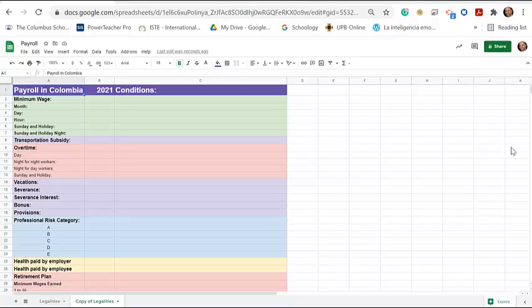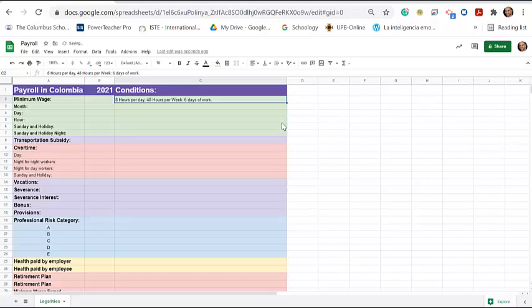So all we need to know in the payroll in Colombia for 2021, by the way, this changes every year, so please keep that in mind. So we're going to have here all the elements which are in column A, and then all the conditions are going to be here in column C. In column B, this is all going to be numbers, percentages, currency, all of these things that we need to consider. So first, minimum wage in Colombia.